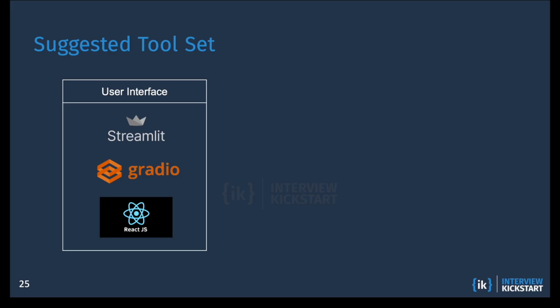You can also use Gradio, which allows you to quickly build a demo web application for your machine learning model, API, or any arbitrary Python function. Or you could use React, which, combined with JavaScript, is used very much in creating front-end applications in real-world systems.